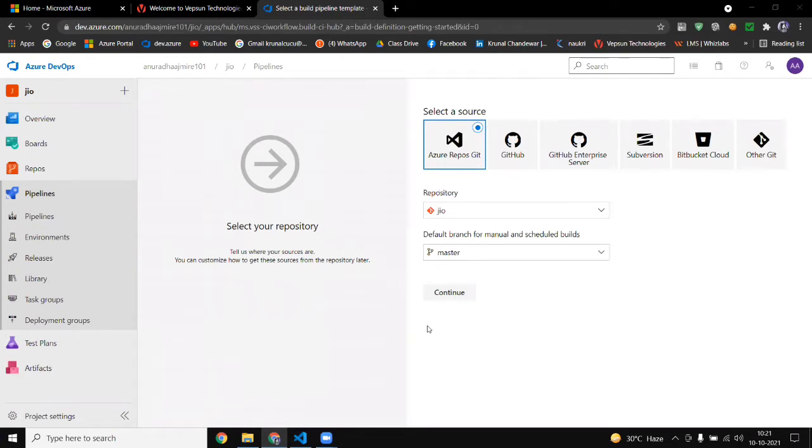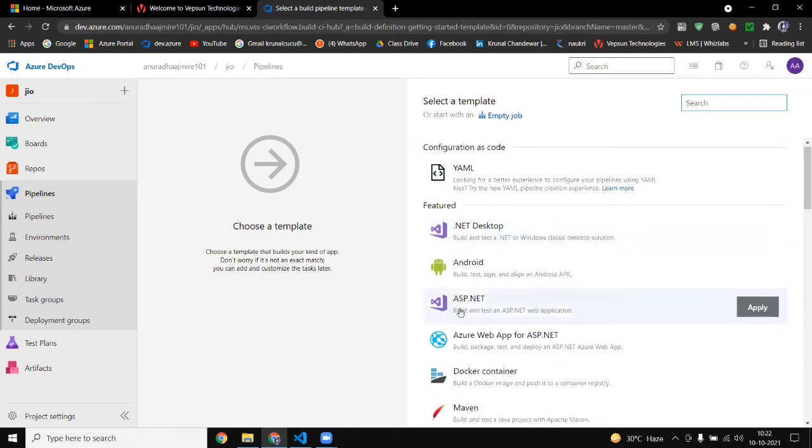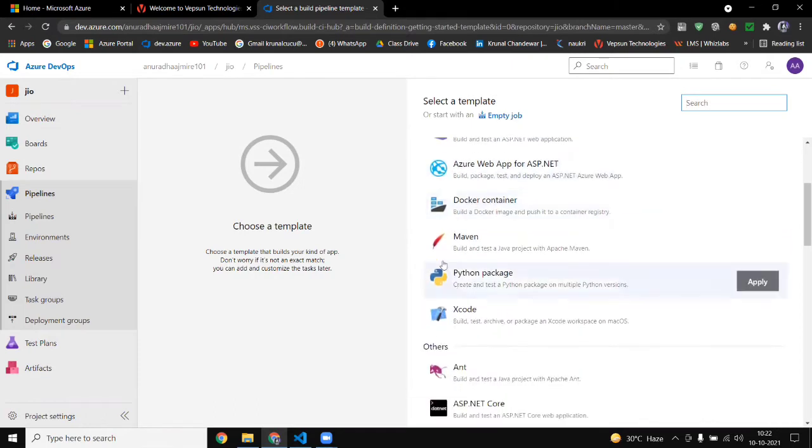Okay, so here what will happen? Now we will select our repository, and then we will press continue. After clicking continue, as I told you, when you are selecting .NET, you have to use MS Build. So you are getting the option of .NET. You can even use ASP.NET, Docker containers, even the Maven tool. I told you these are all available here.